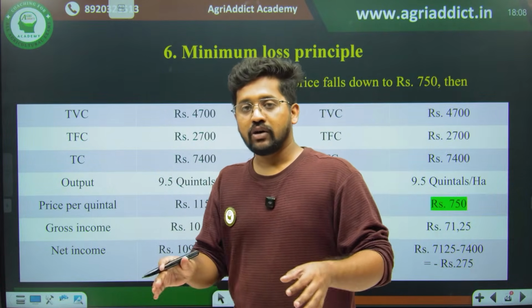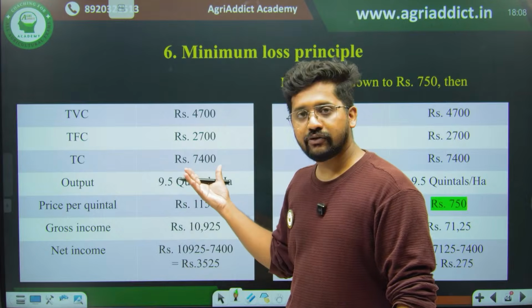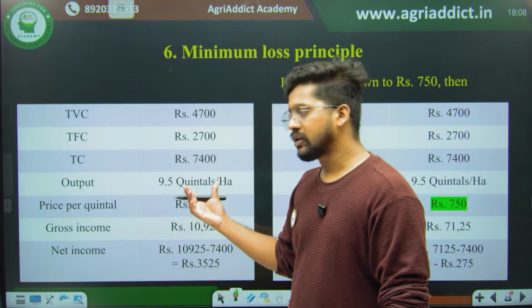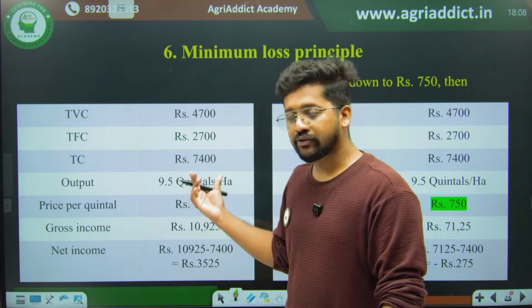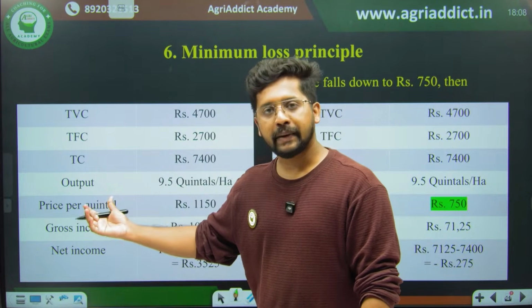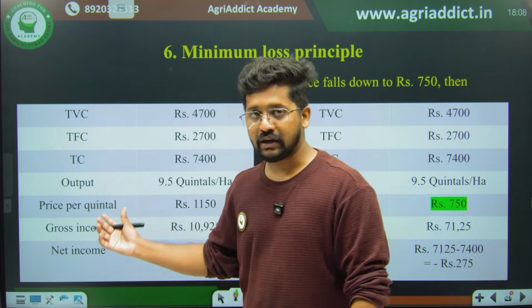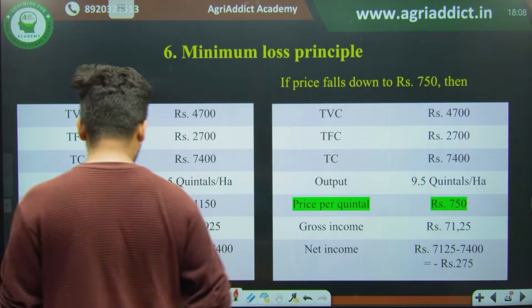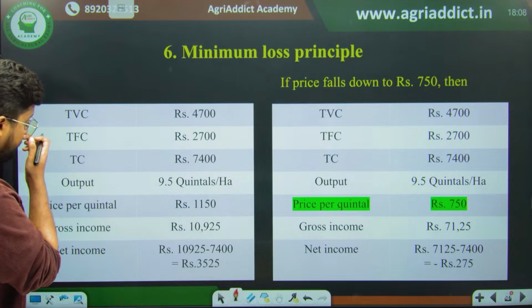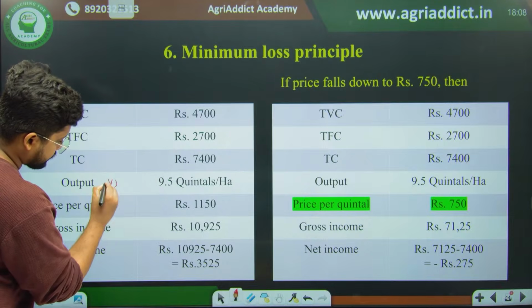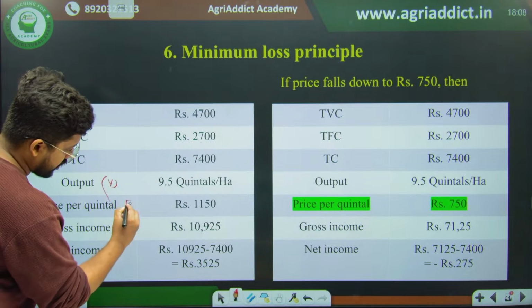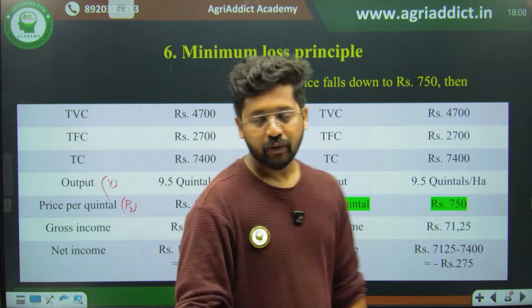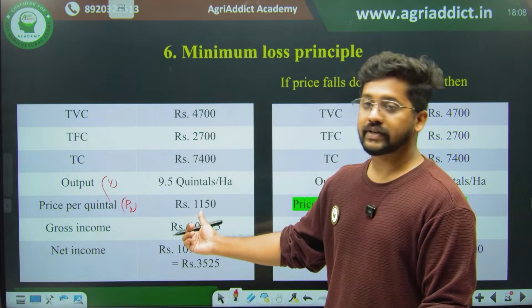So spending this 7,400 rupees, how much have you created? Your output is 9.5 quintals per hectare. And the price of the output is none other than your PY. Just to simplify from our economic perspective, the production perspective, output is your Y. Price per quintal is your PY. The price of the output is 1,150 rupees.